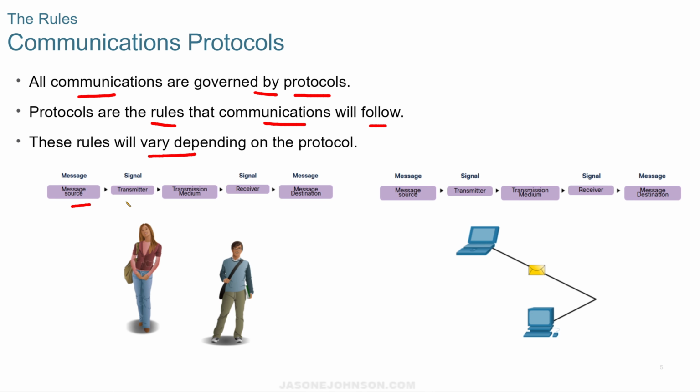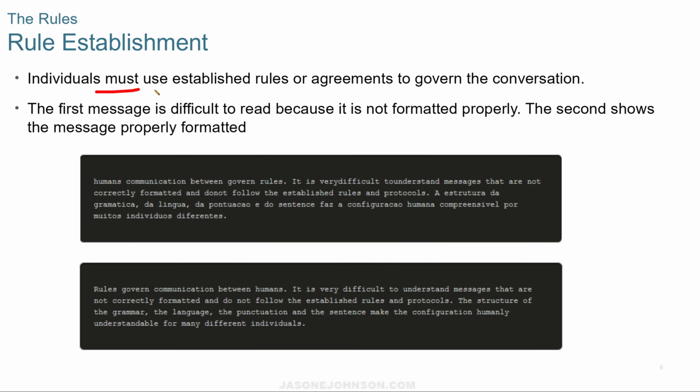So the message, you have the source, you have the transmitter, the medium, the receiver, and then the message destination. And then over here, you have the same thing. You have your message source, the transmitter, the medium, the receiver, and the destination. When we establish the rules, individuals use established rules or agreements to govern conversation. As I used in the previous example, we say we're going to speak in English or we're going to speak in Spanish. In this case, we're going to speak in network language.